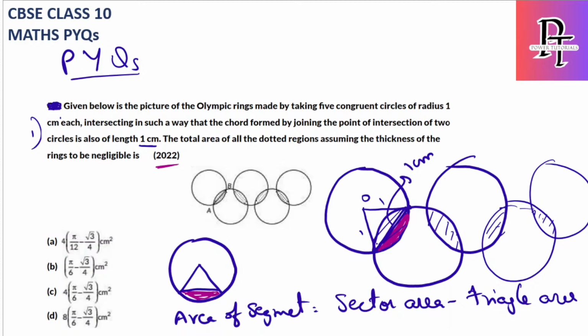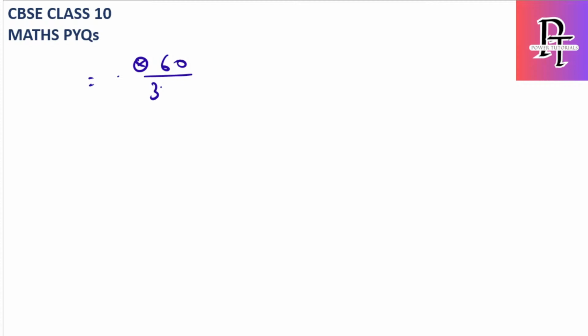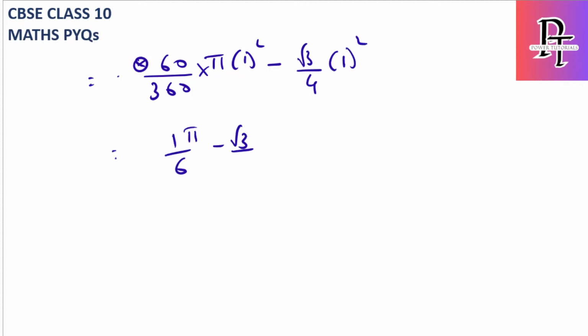So simple. The area of the sector, theta is nothing but 60 here, so 60 by 360 into pi, R is the radius which is 1, so 1 squared, minus the area of the triangle. It is an equilateral triangle, so simply I'll use the equilateral triangle formula, which is root 3 by 4 a squared, and again here the side length is 1. So it will be 1 by 6 into pi minus root 3 by 4.